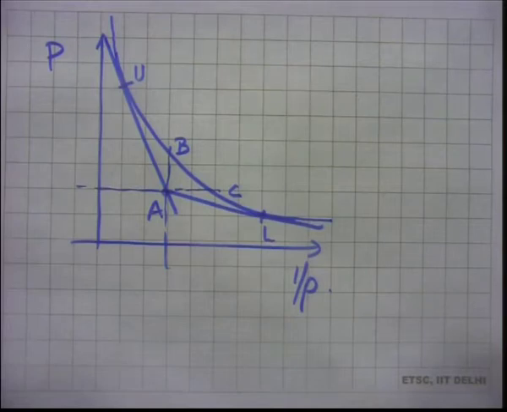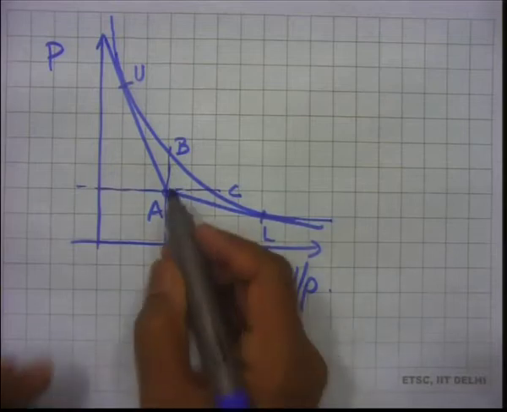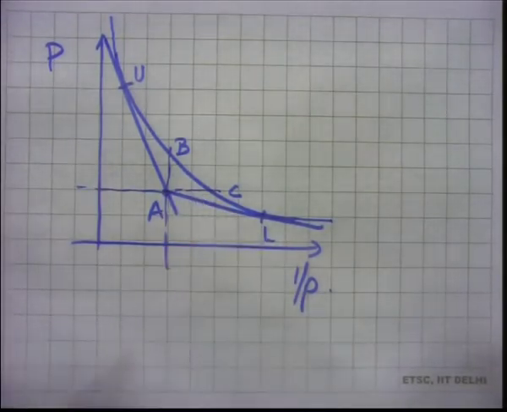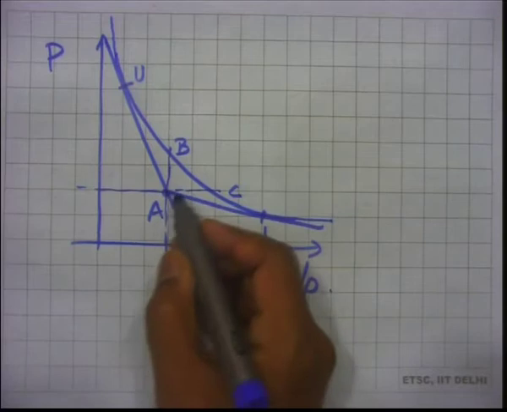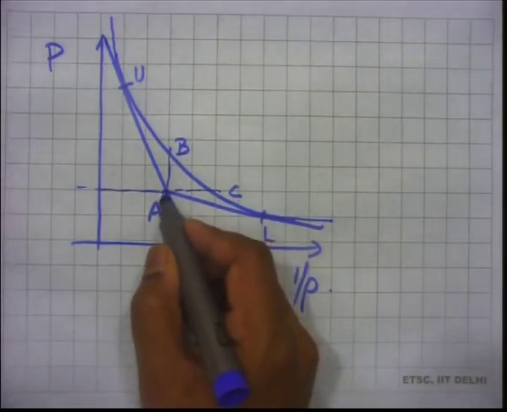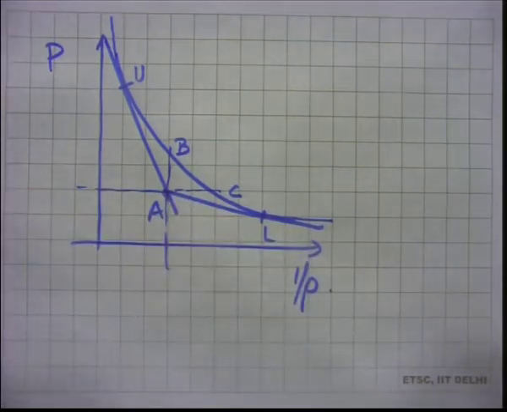M dot has been given, and of course P1 and T1 have been given. Molecular weight is also given. So actually we can determine rho 1 also, isn't it? So we can determine the state 1, that is we can locate the point A on this P versus 1 over rho plot. So that is not a problem. We have to determine what is state 2. Q has been given, heat release. So how do you get point 2?